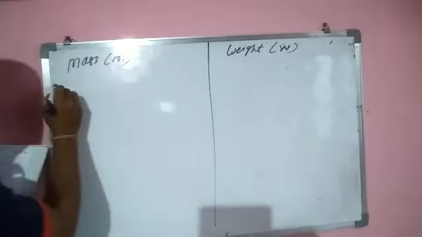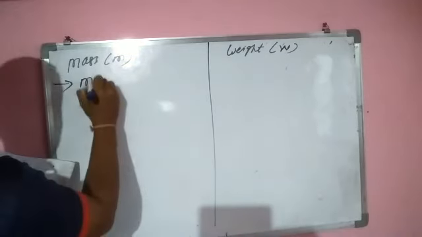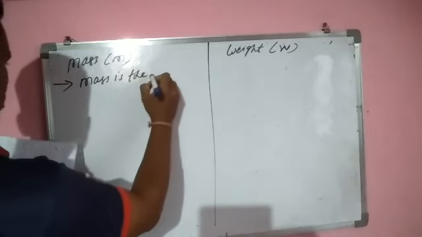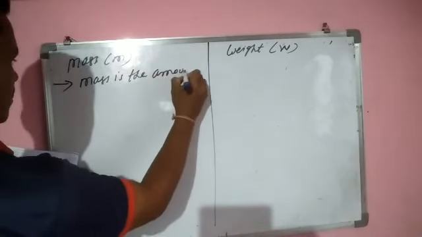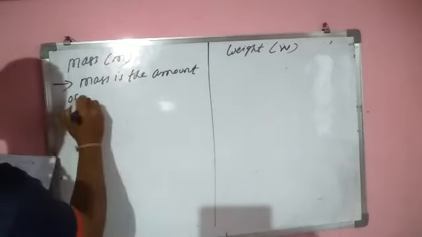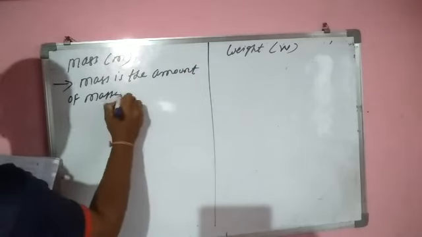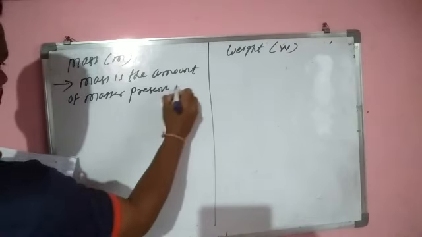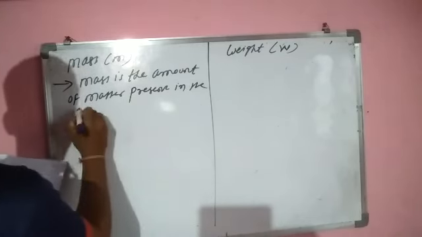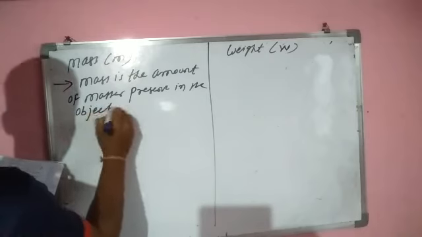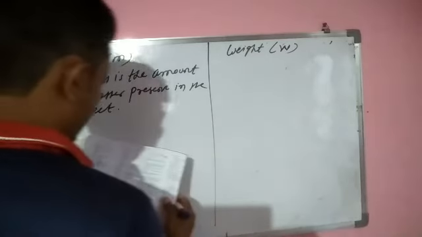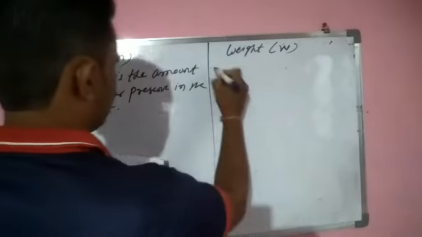We know that mass is the amount of matter present in the body, present in the object. Weight is the force with which the earth attracts the object.